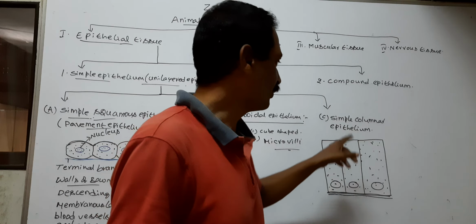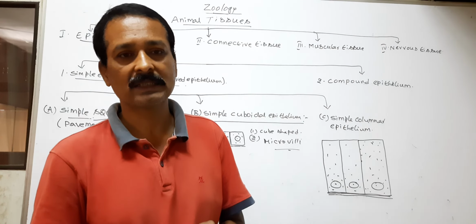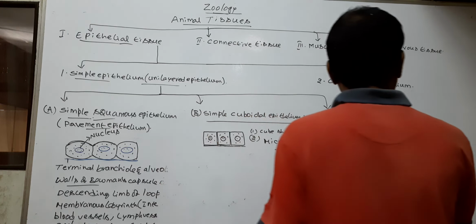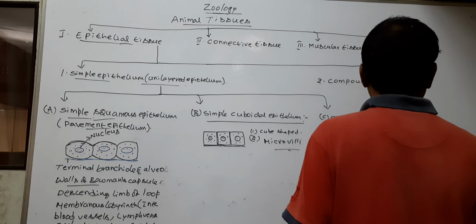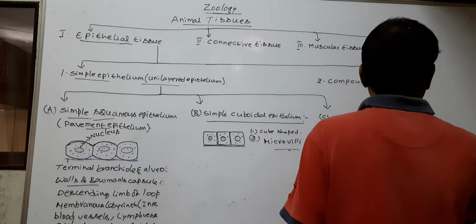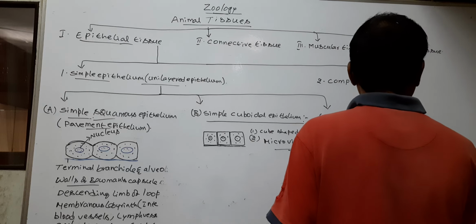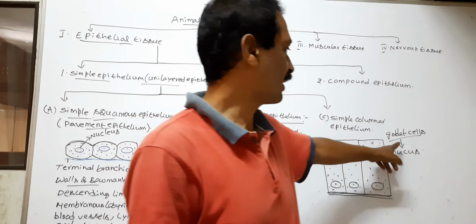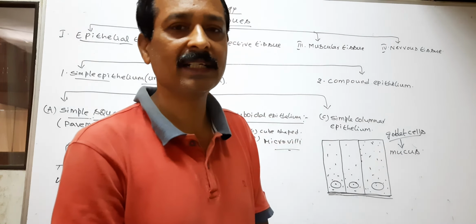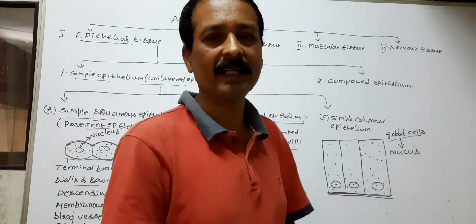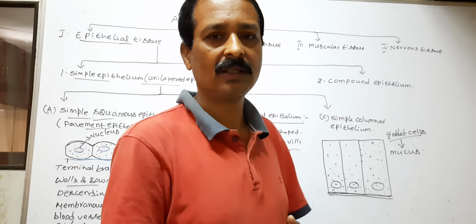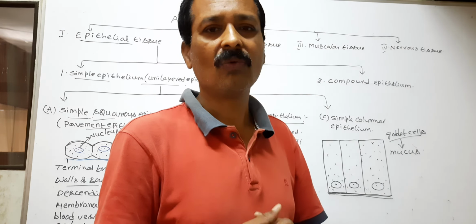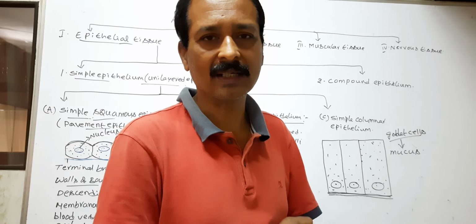Next, the simple columnar epithelium possesses goblet cells. Goblet cells secrete mucus, so these are also called mucus secreting cells. Mucus is a gelatinous substance. It forms a layer inside the wall of some of the organs.